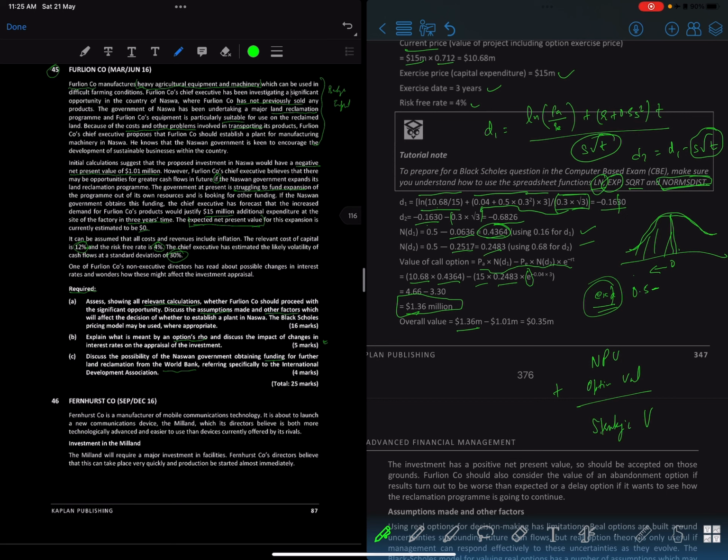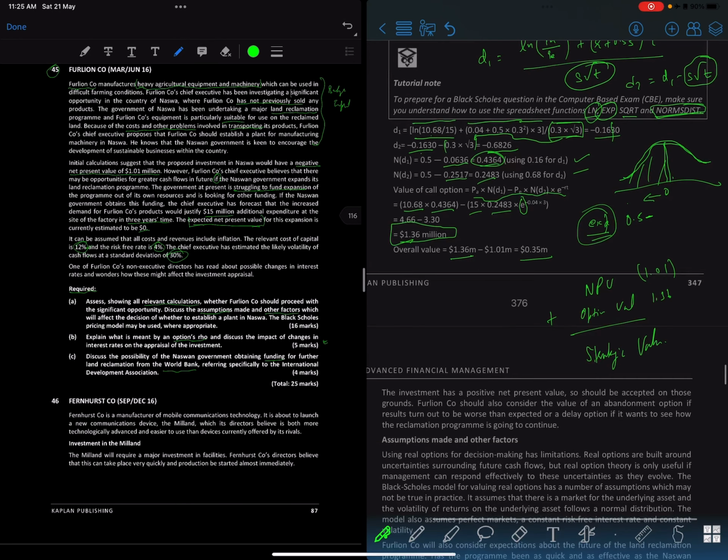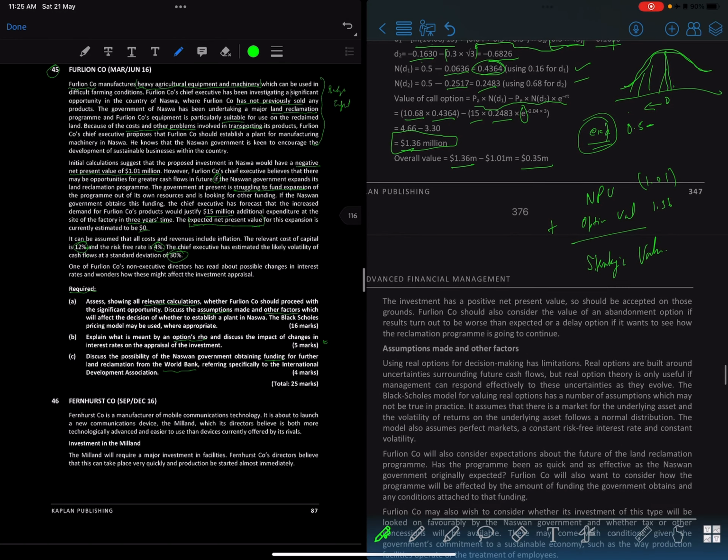Strategic value. So in this case, since the NPV was negative, the option value is 1.36, and this was negative 1.01, right? This was negative, and this one was positive, so we did not do anything. Okay, so our strategic value over here is 0.35, but that's very marginal, right? Let's see.